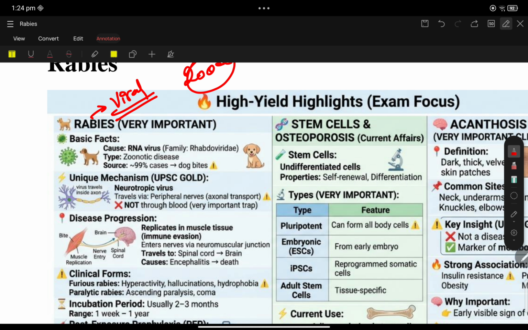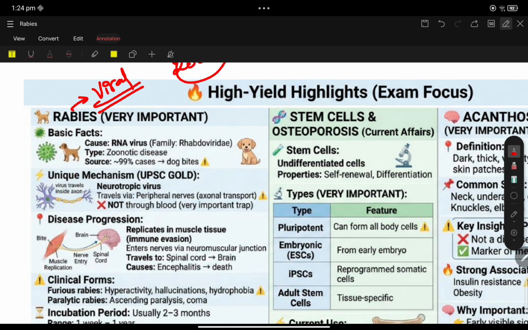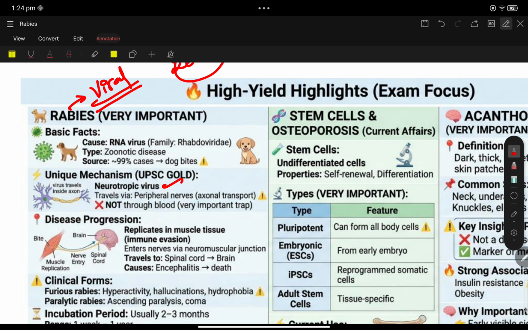The rabies virus is neurotropic. The mechanism of the virus is that it travels via peripheral nerves, by axonal transportation. So it's not through blood. It's one of the important UPSC traps: rabies travels via peripheral nerves, not the blood.